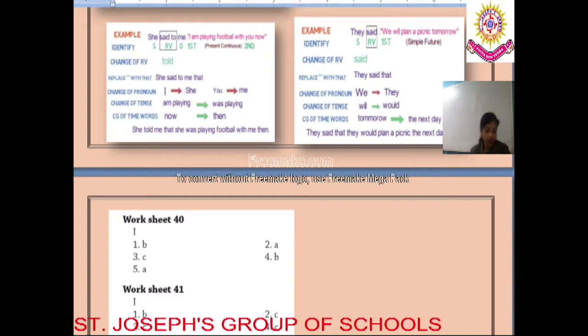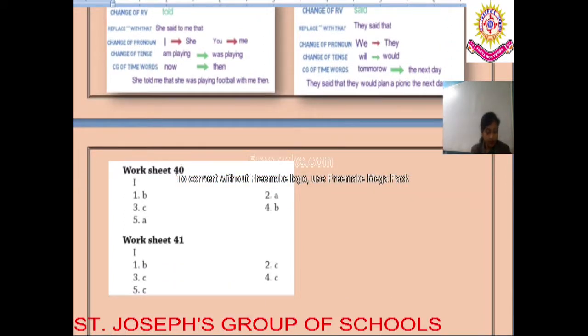Now look into the next one. Kyrie asked her, "How long have you lived here?" Option A, Kyrie asked her how long she has lived here. Option B, Kyrie asked her how long she lived here. Option C, Kyrie asked her how long she had lived there. So what is the right answer? The right answer is C. Kyrie asked her how long she had lived there.